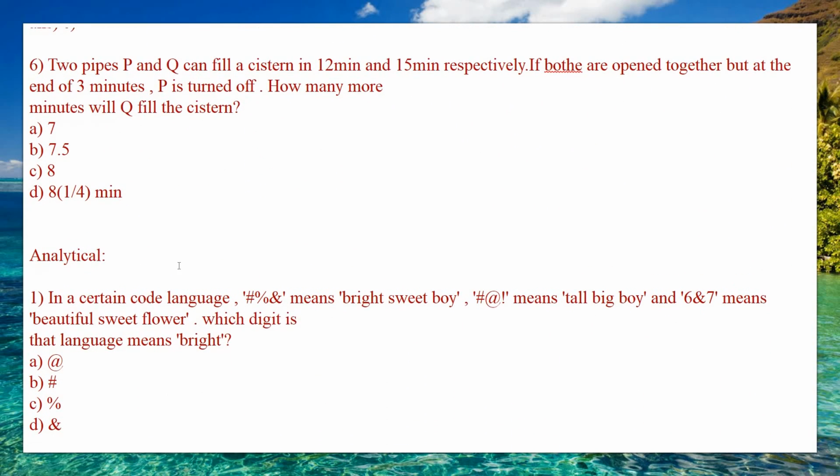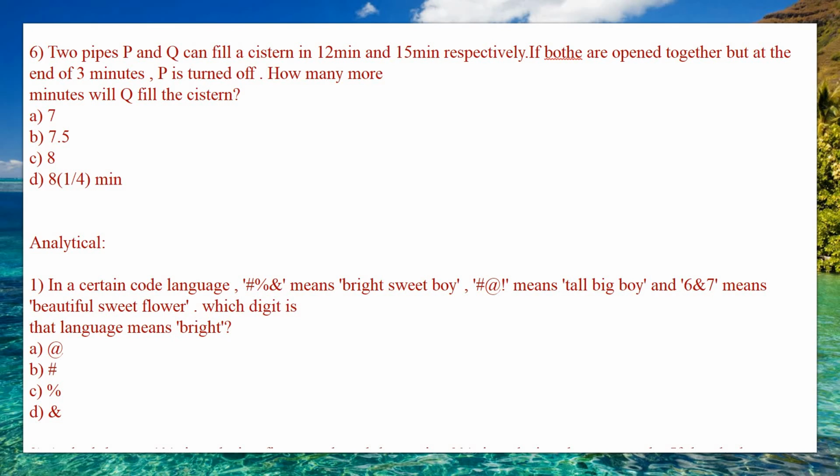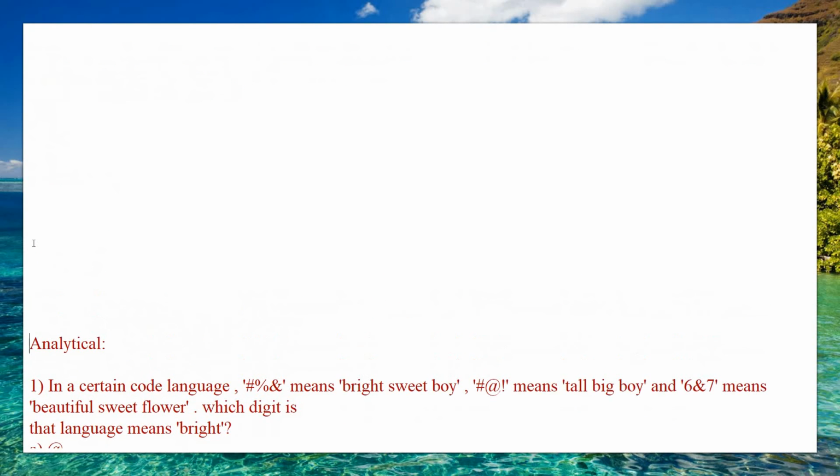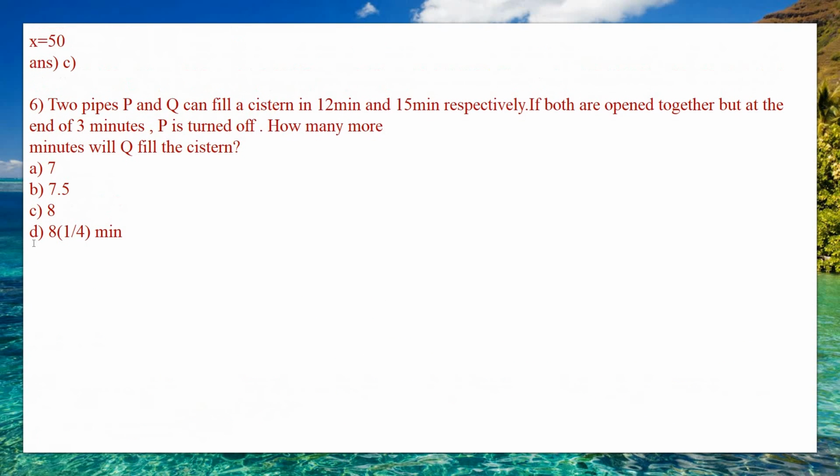Then the next question is the sixth question. The 2 pipes P and Q can fill a cistern in 12 minutes and 15 minutes respectively. If both are open together, and at the end of 3 minutes P is turned off, how many more minutes will Q take to fill the cistern?